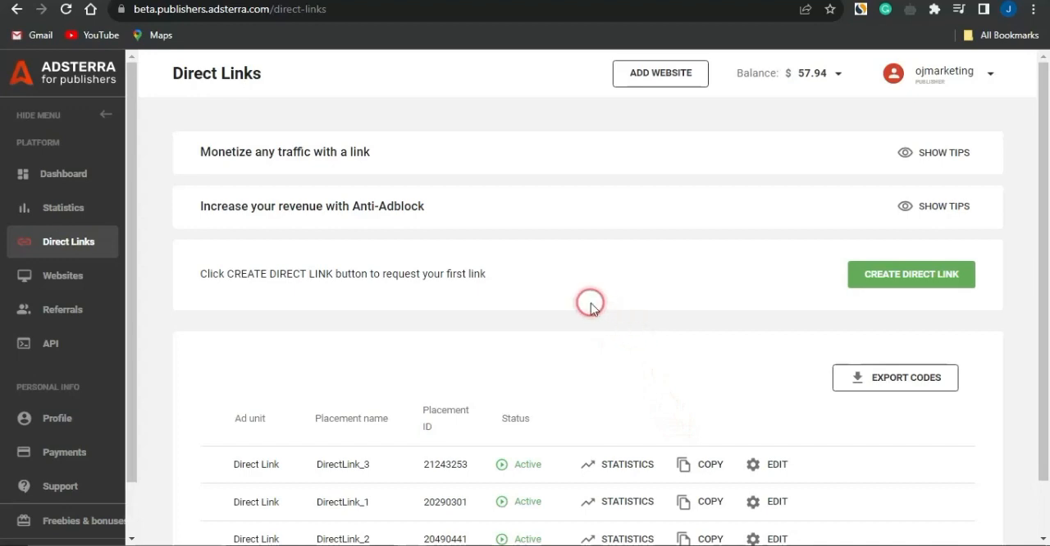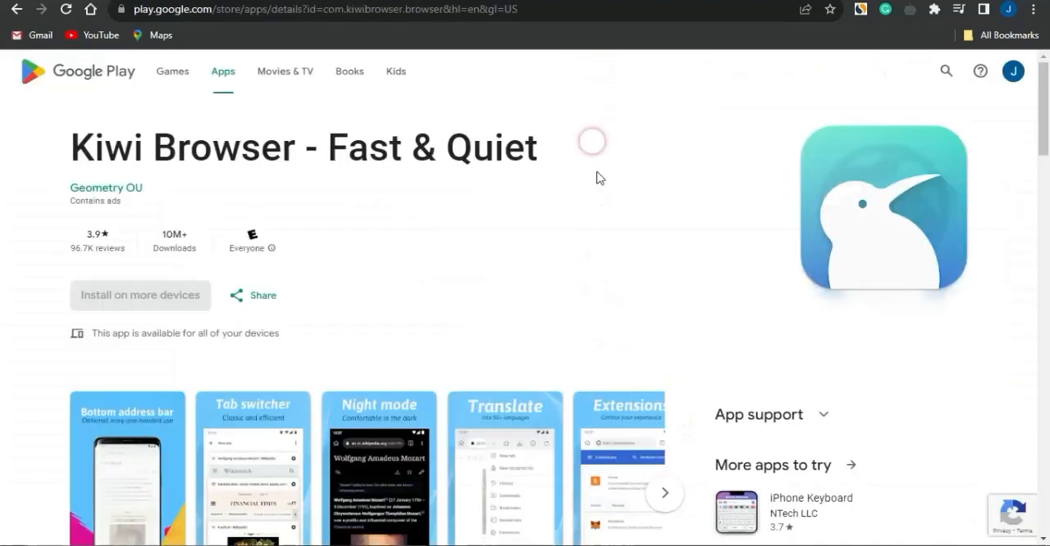So next guys, you want to use your mobile phone to install this particular browser, which is called the Kiwi browser, on your mobile phone. And guys, we're going to finish the entirety of the video on our mobile devices. So let's dive right into our mobile phones.